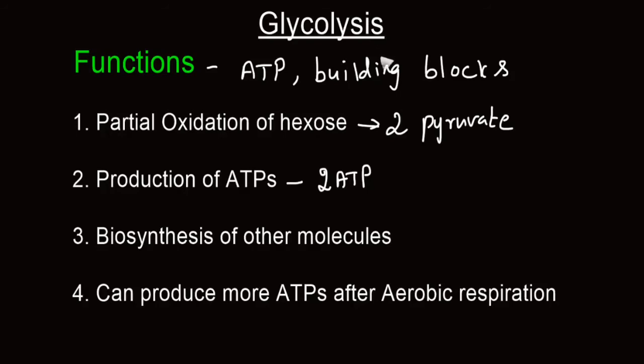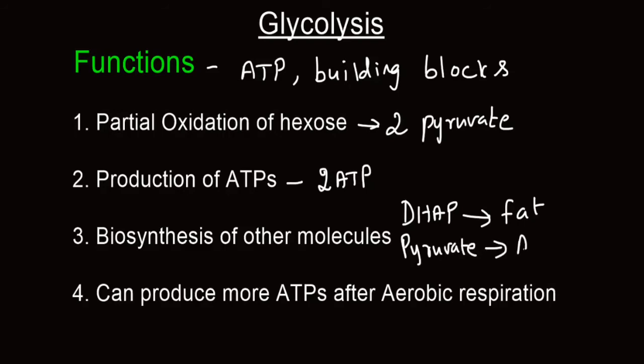Glycolysis is needed for synthesis of various biomolecules. For example, dihydroxyacetone phosphate, which is an intermediate in glycolysis, is needed for synthesis of fat. Pyruvate, which is the end product of glycolysis, is needed for synthesis of the amino acid alanine.